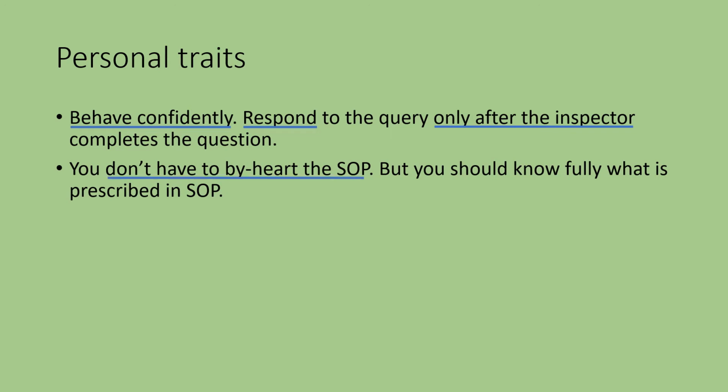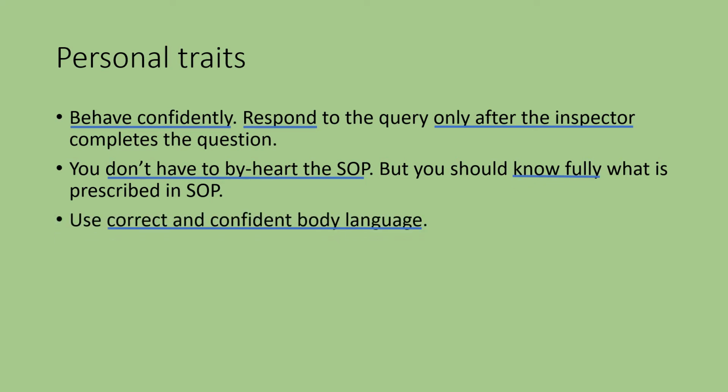You don't have to learn the SOP by heart, but you should know fully what is prescribed in the SOP. You should know what is in the SOP and the correct sequence of operations. You don't have to memorize the SOP like a mathematical table from 1 to 20. Use correct and confident body language. Correct body language gives many marks. The auditor should feel confident that you are the right person who can operate the particular step of the process effectively and efficiently.